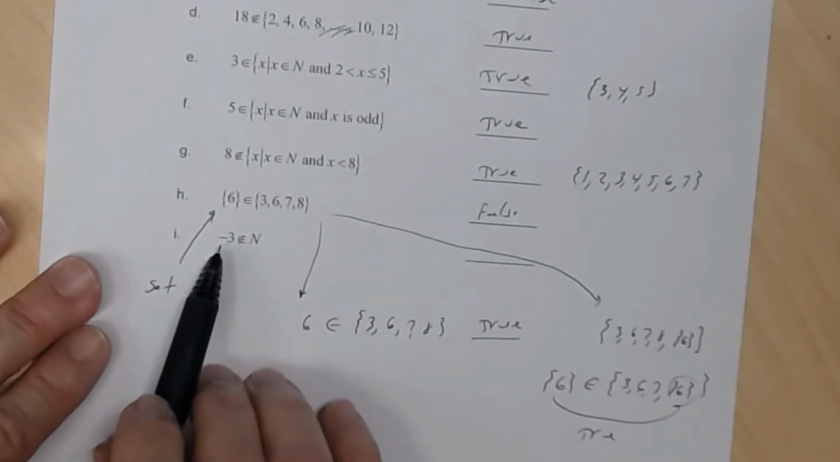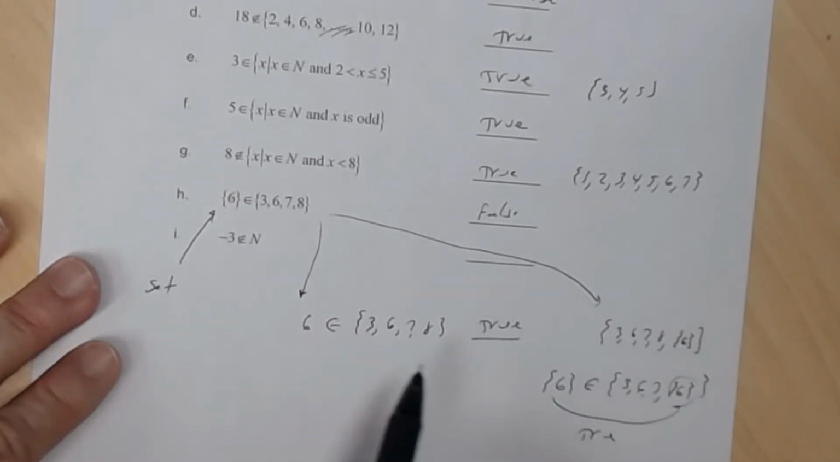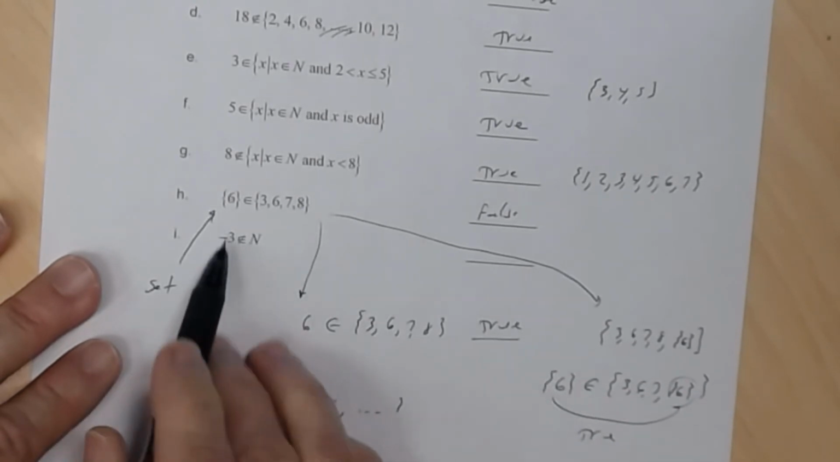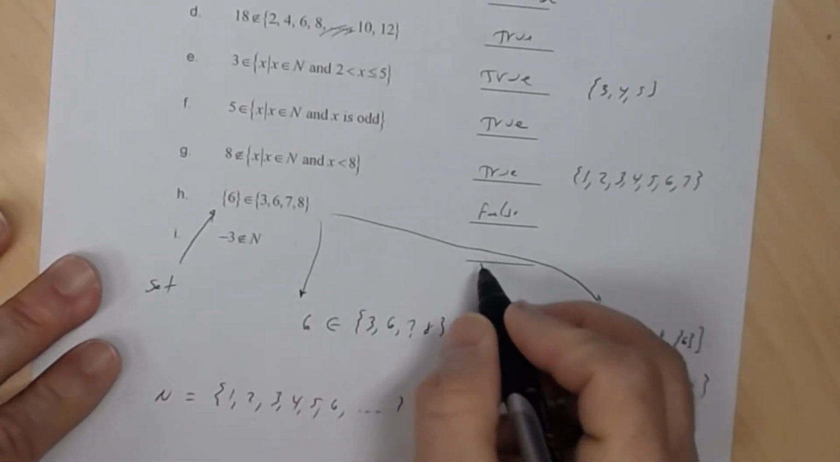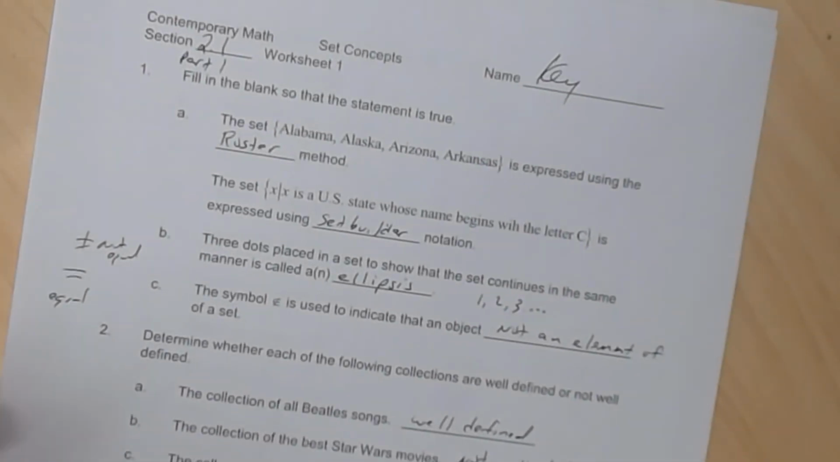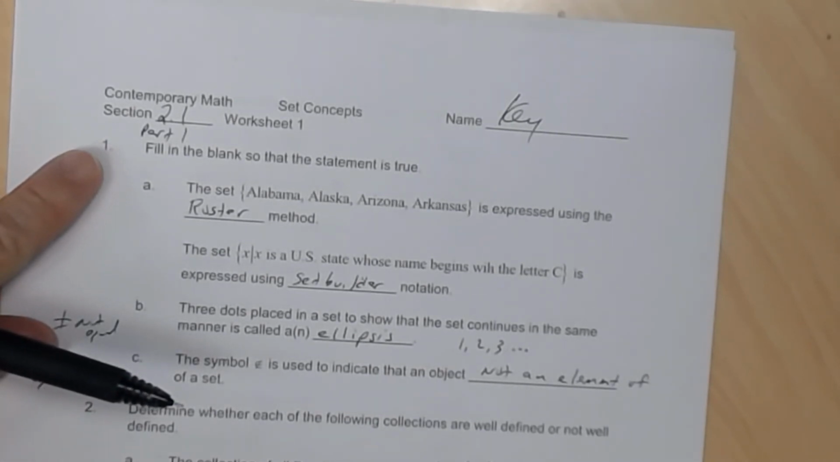All right, this one, now be careful. Make sure you understand what this is saying. -3 is not an element of the natural numbers. That's true because your natural numbers, remember, are 1, 2, 3, 4, 5, 6, and so on. You don't see -3 in there, so that's a true statement. Okay? All right, so that's going to take care of the key to section 2.1, part 1.